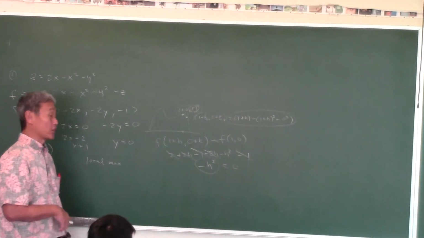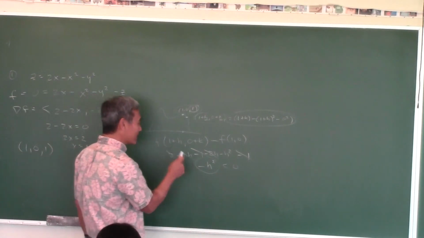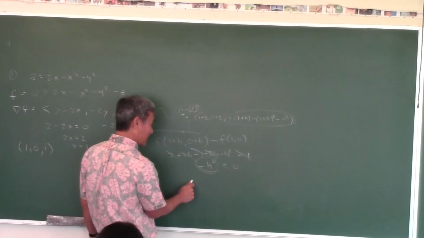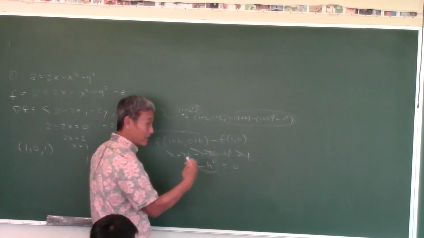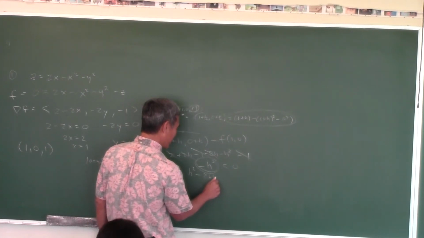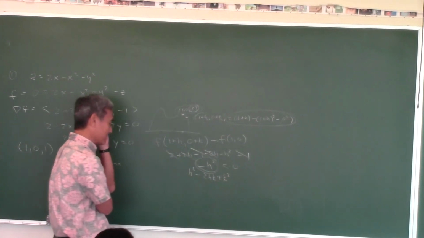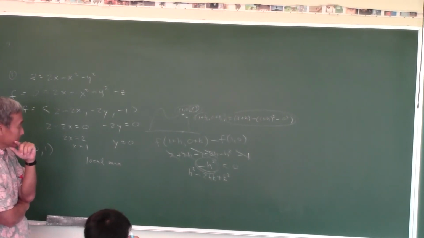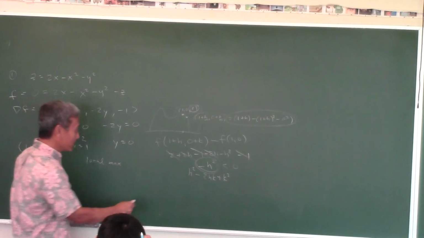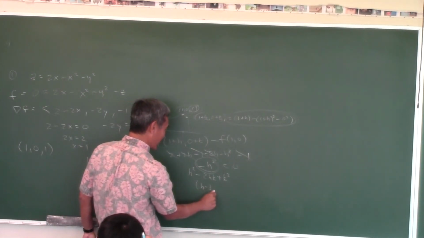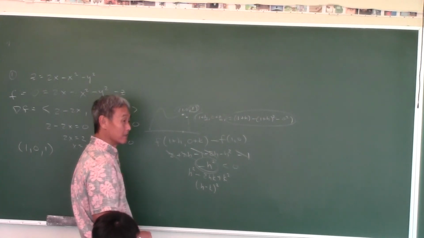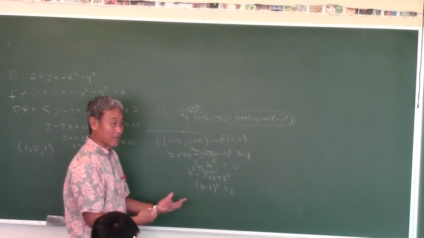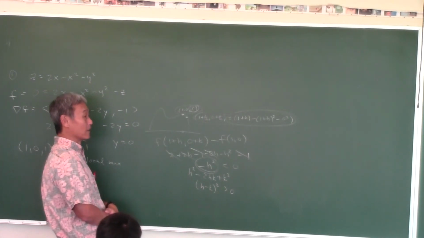Now, there's certain quantities. Everything depends on what this thing comes out to. Let me ask you this. What if it comes out to h squared minus 2hk plus k squared? What can you say about that? Well, isn't that the same thing as h minus k quantity squared? So it's gonna be positive, right? Because if you have a quantity squared, it's gonna be positive, so therefore you would have a local minimum there.